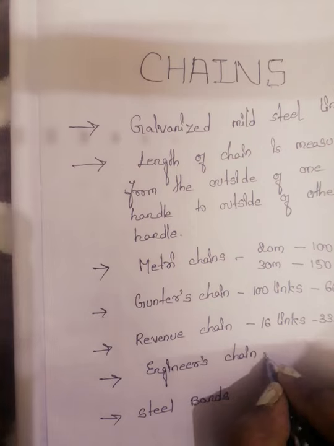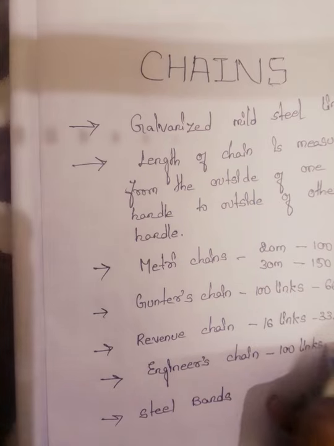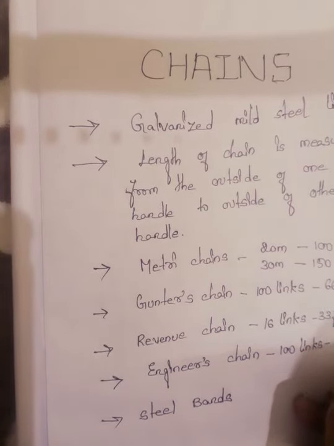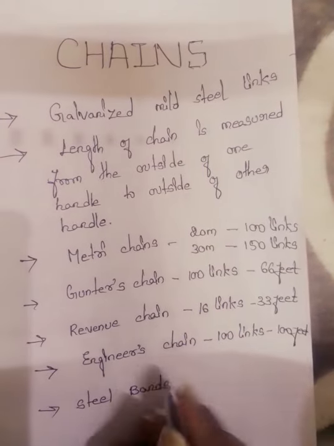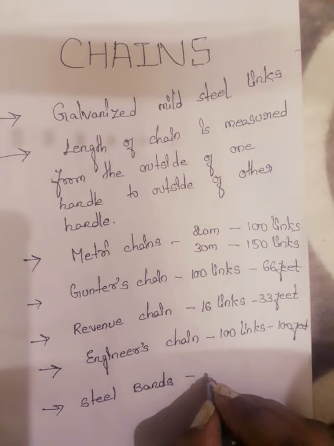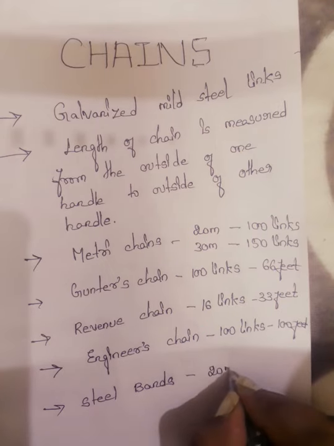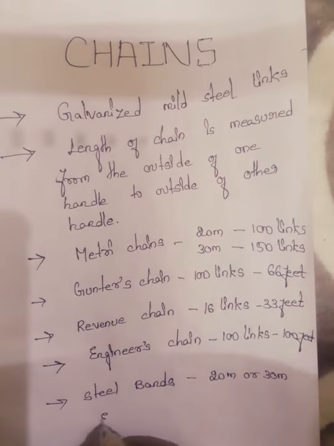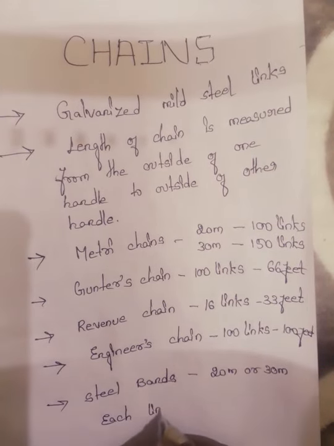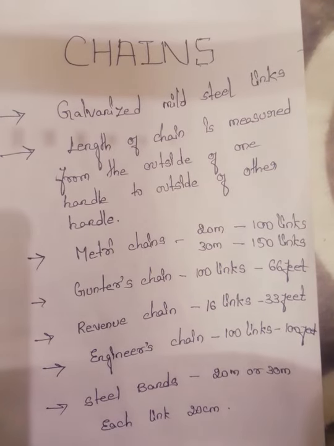And engineer's chain length, 100 links, 100 feet. Steel bands are made up of blue steel, and come in 20 meters or 30 meters. And each link is 20 centimeter. So this is more accurate than the chain, the steel bands.